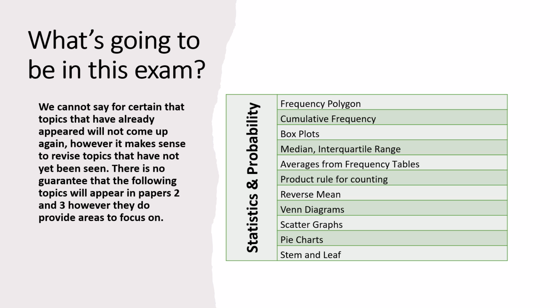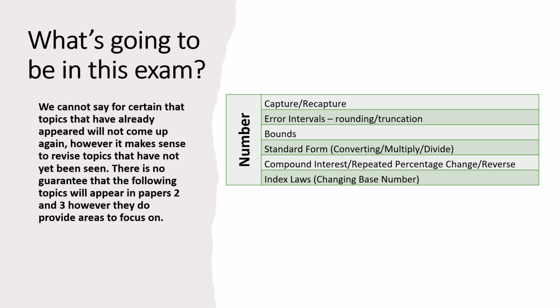Similarly for statistics and probability, some things we've seen already, but lots of things here we haven't seen, particularly for your higher paper, looking at cumulative frequency and box plots. Two things there that weren't in Paper 1 that we could see in Paper 2 or Paper 3. In number, there's a lot less here, a lot less of those number things in the higher paper more generally, and we saw quite a lot of that in Paper 1, so a few number things here that you could see in Paper 2.